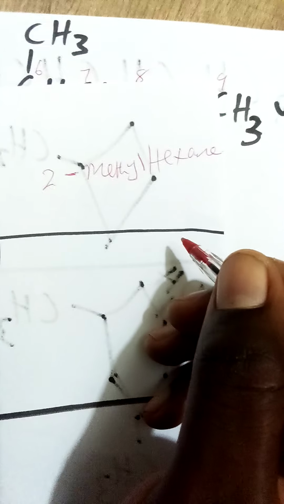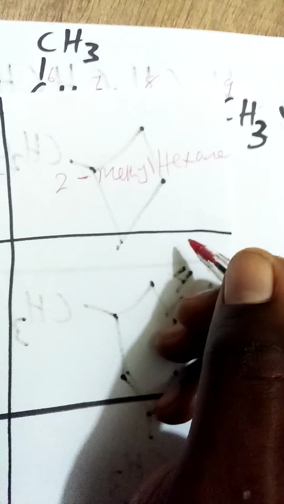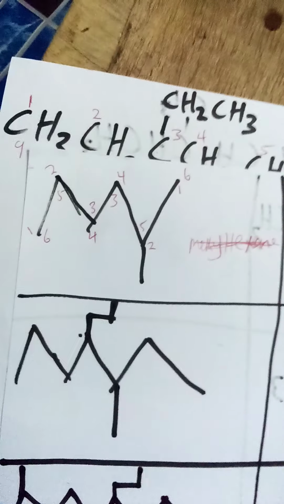Which number is it attached to? We have 5 and 2. So you have to take 2, the smallest number. So this is 2 methyl. This is 2 methyl hexane, 2 methyl hexane for this molecule. So now let's check out the next one.